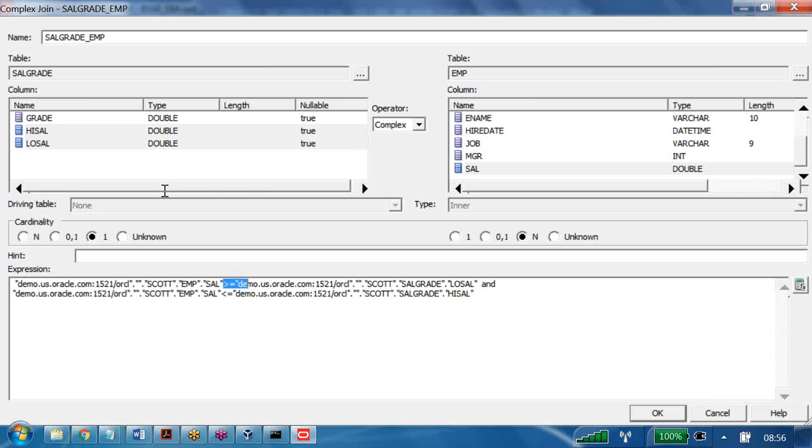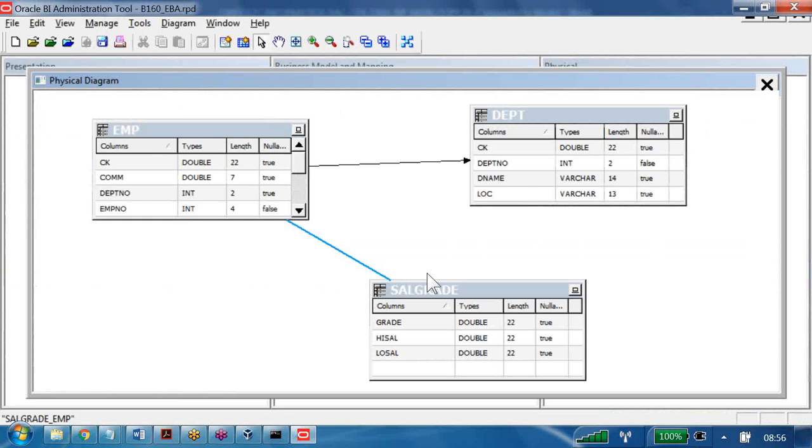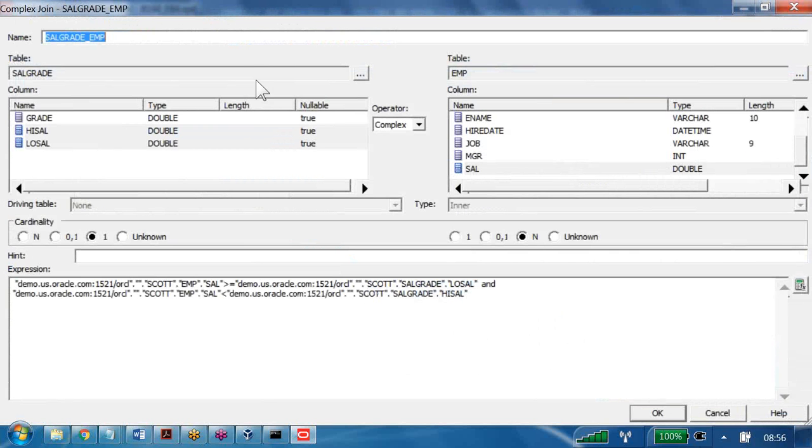In case of a complex join, if you want to change the operators, you can change them. If you don't want equal to, then click on OK, it allows. But in case of a foreign key join, it won't allow. Why? Because the operator is not free. It is saying complex. Complex means whatever the user has in mind, he can use. In the previous case, the equal to operator was frozen, disabled. Right. Now I am trying to click here.